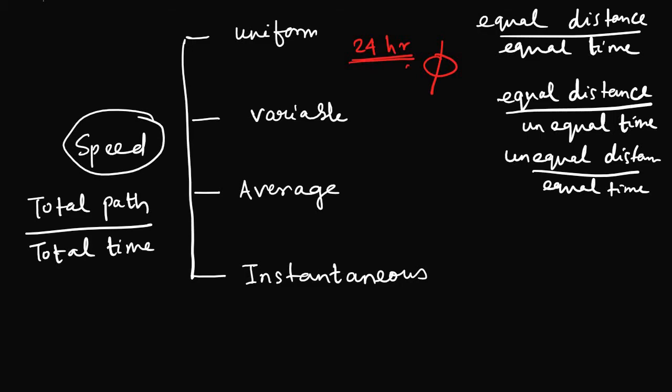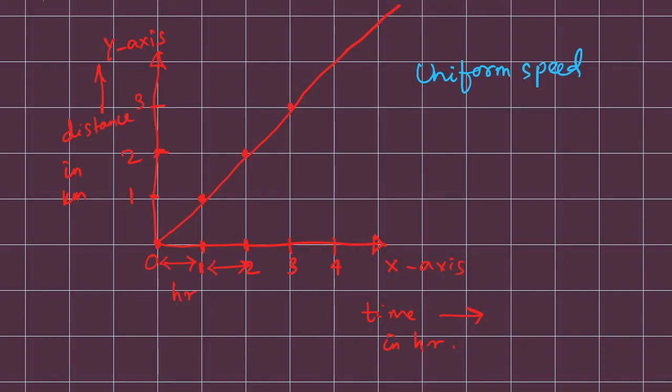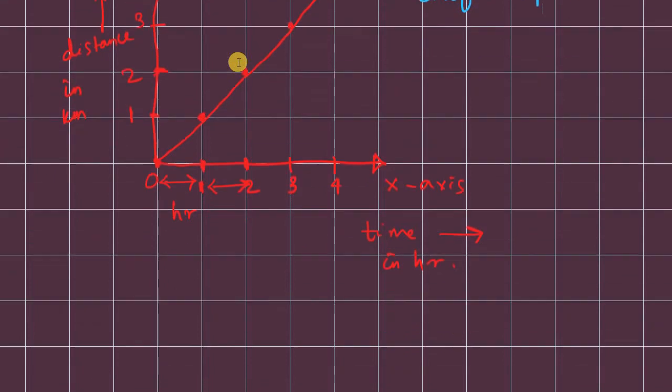Let's see. This I have shown you in uniform speed, right? Now I want to show you variable speed, which is equal distances in unequal intervals of time. That's why I'm taking another graph, so it would be very easy for you to understand. Again, I'll be drawing an x-axis and y-axis.